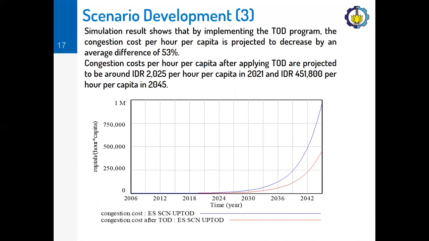And here are the simulation results after we implement the TOD program. As we can see from this graph, the congestion cost per hour per capita is projected to decrease by an average difference of 53%, and congestion cost per hour per capita after applying transit-oriented development program are projected to be around 2,025 rupiah per hour per capita in 2021 and to be 451,800 rupiah per hour per capita in 2045.